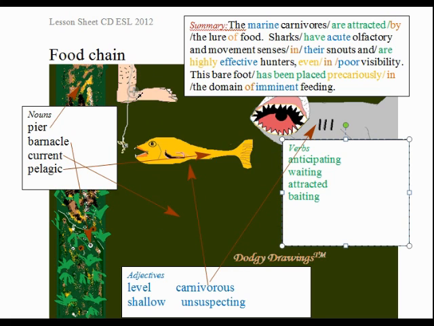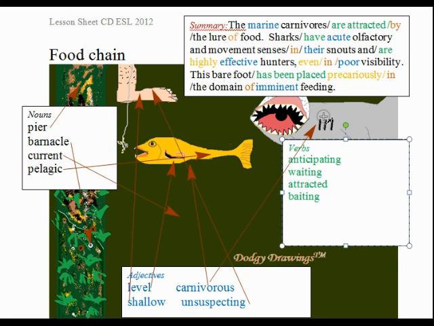The foot is dangling from the pier, so we can assume that the hook is at a fairly shallow depth. And the fish which is lining up here is in a fairly horizontal position, so another way of describing that is to say it is level with the hook at this time. The fishing person is also unsuspecting of this large shark which is lurking here.